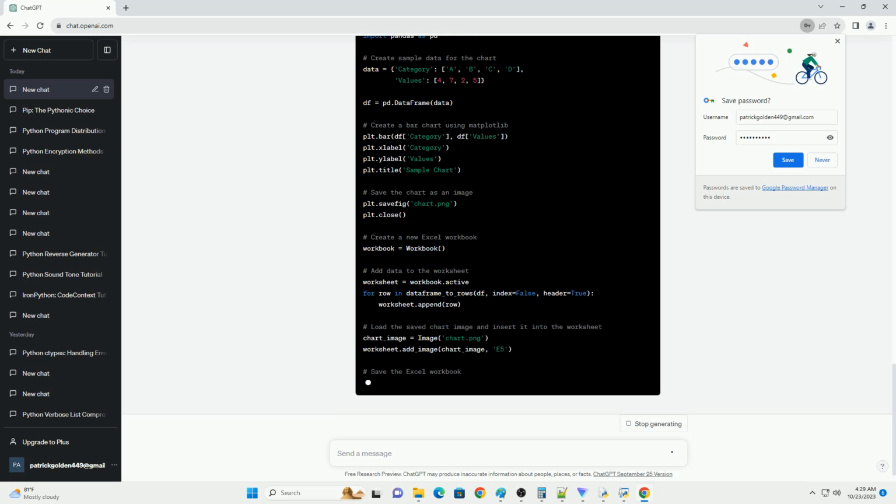To work with Word documents, we'll start by opening an existing document and creating a new one. You can embed an image into a Word document using the following code. You can also embed an Excel chart into a Word document. After embedding objects, save and close the Word document.